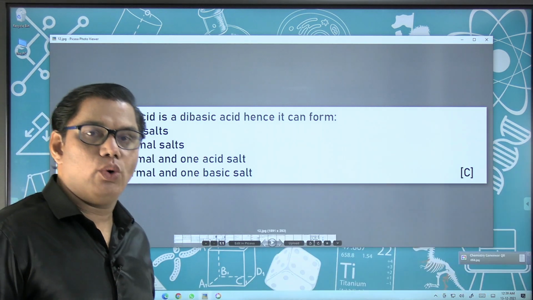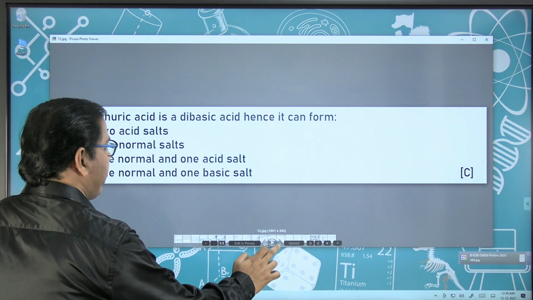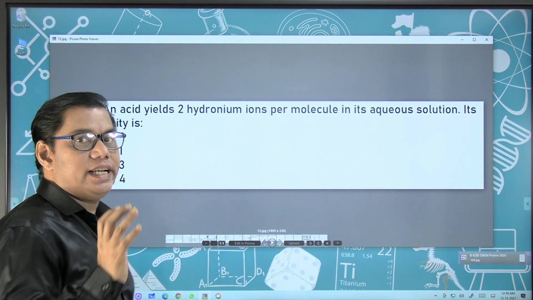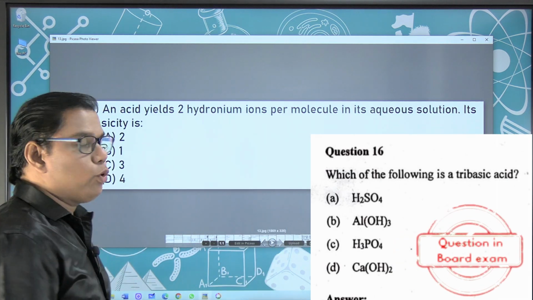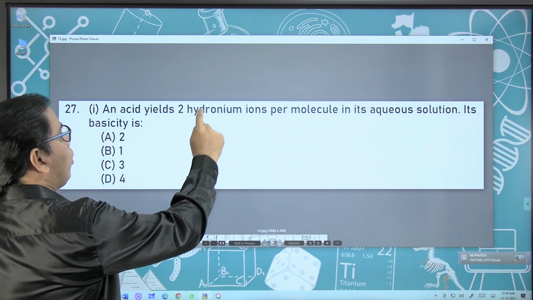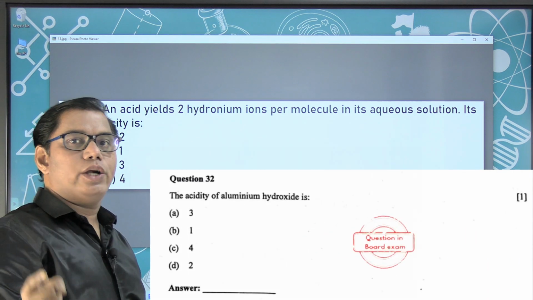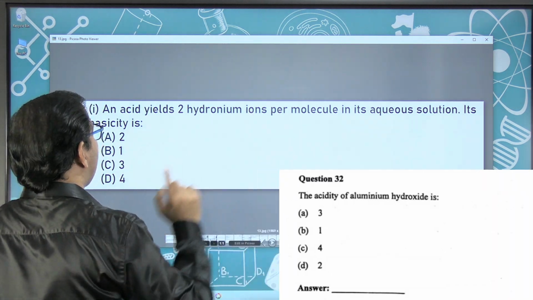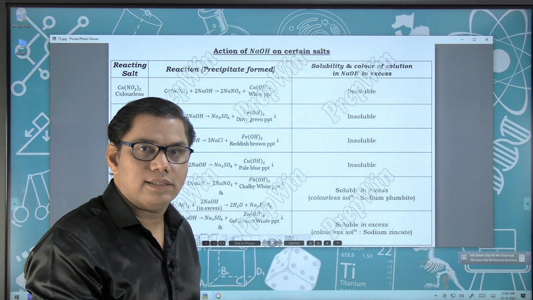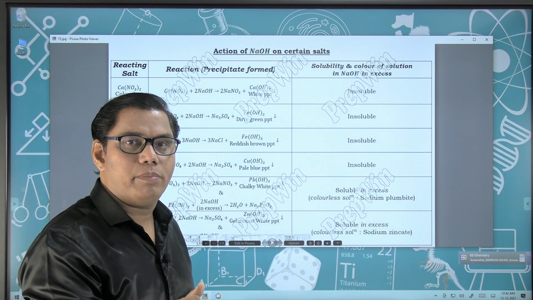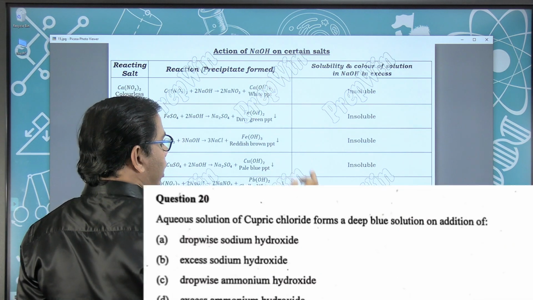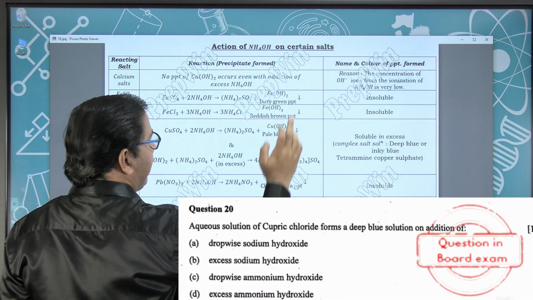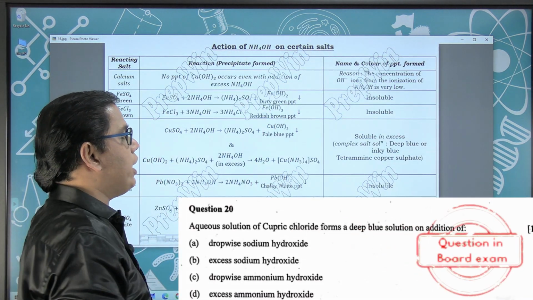And another sure short question which you can expect is the acidity of base and basicity of acid. You have to write the number of hydronium ions or hydroxyl ions which are produced. Most of your answers will be related to the precipitates which are soluble in excess of sodium hydroxide and excess of ammonium hydroxide.